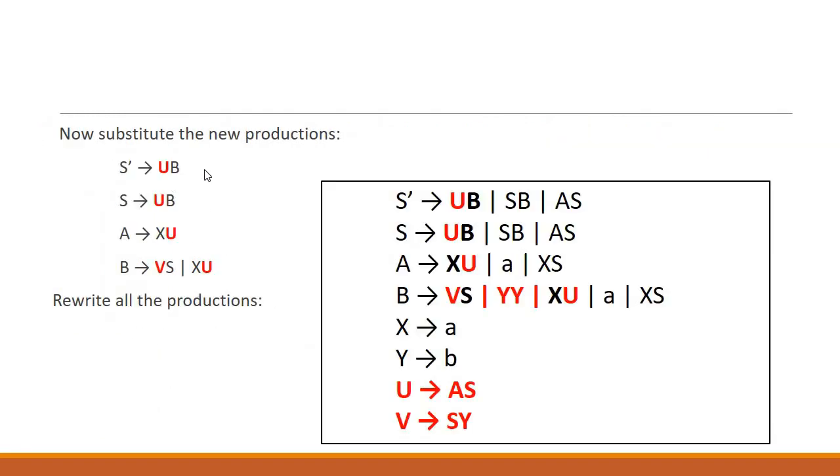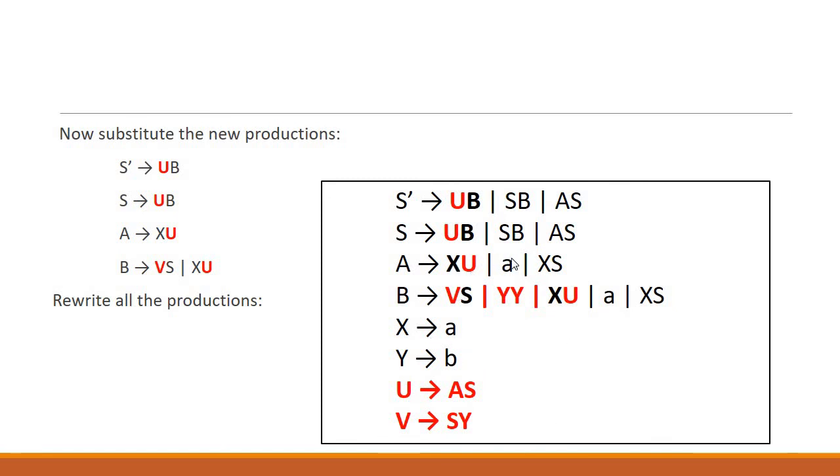So we simply replace those entries with U and V, and we can rewrite the whole grammar once again with the new substitutions. So S dash is producing UB now. Previously it was producing ASB. So now AS is received with the help of U, so we can easily use U instead of AS. We can use any name, whether it's U or V or W or anything, but it should not be the same as what we have received previously from the given CFG. So let's see how it looks.